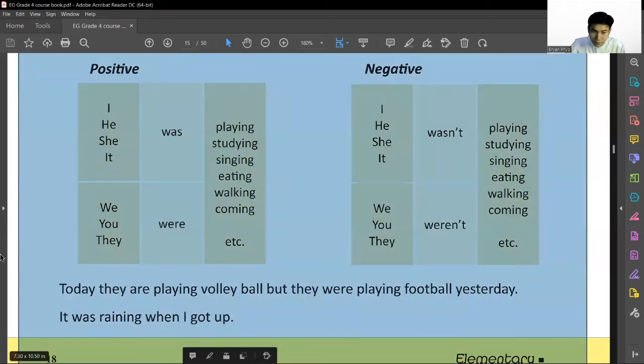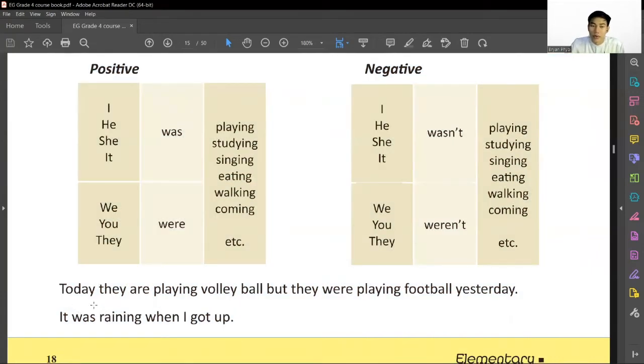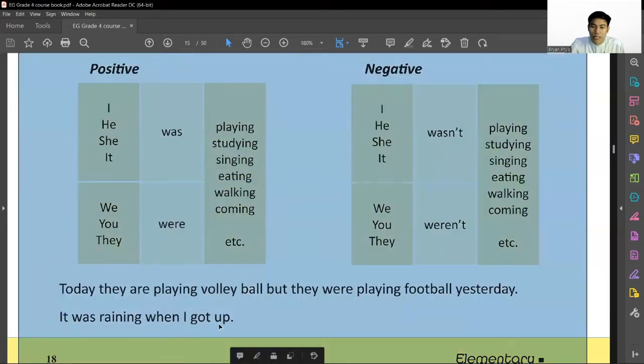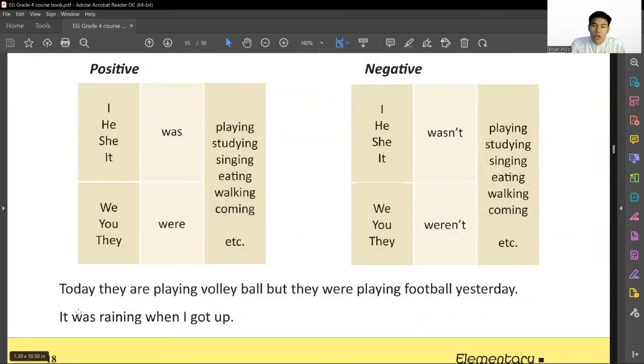So we have two actions in this sentence. One action is rain, another action is get. Get is verb 1 of got. So it was raining when I got up.